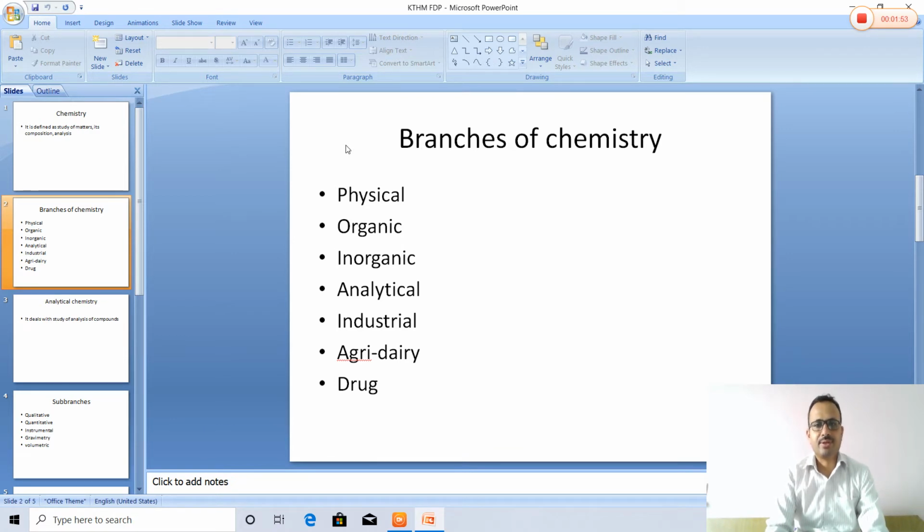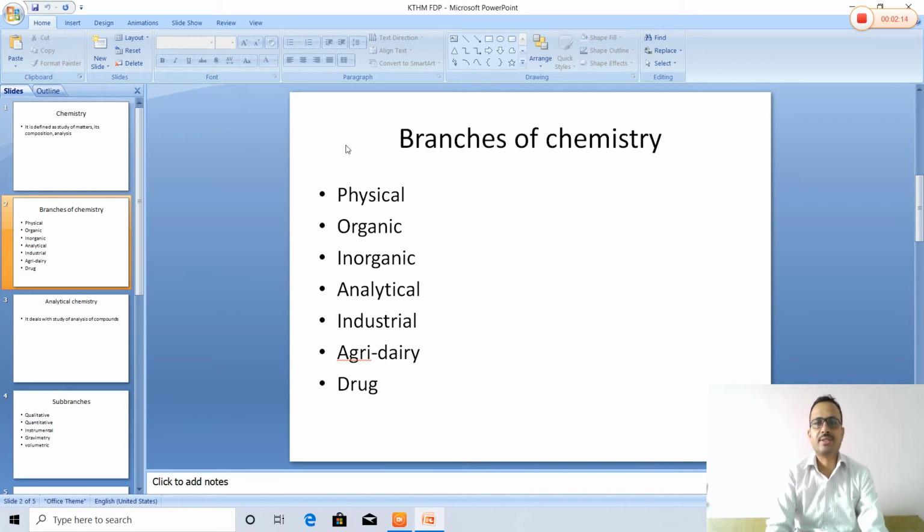Inorganic chemistry deals with the study of compounds other than carbon compounds, like all the elements given in the periodic table. Analytical chemistry deals with the analysis of organic compounds, or the analysis of any compound with respect to qualitative and quantitative approach. Industrial chemistry deals with the study of quality control parameters controlled in industry.